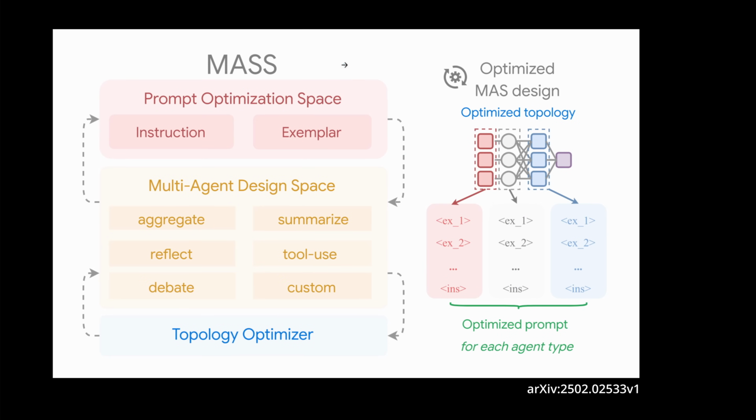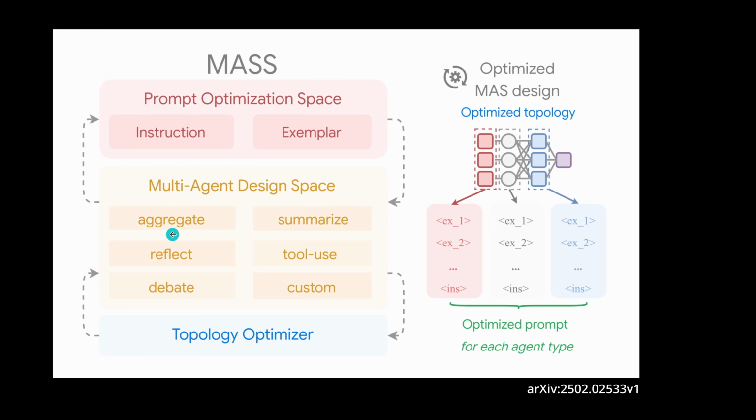So you have here now the schema of our new MOS. So we have first step, the prompt optimization space. We have to find here the best and perfect instruction and the best here exemplar for this. Then if we have this for one, or maybe we have a single agent benchmark, a reference level, then we will start to configure multiple agents in different designs.